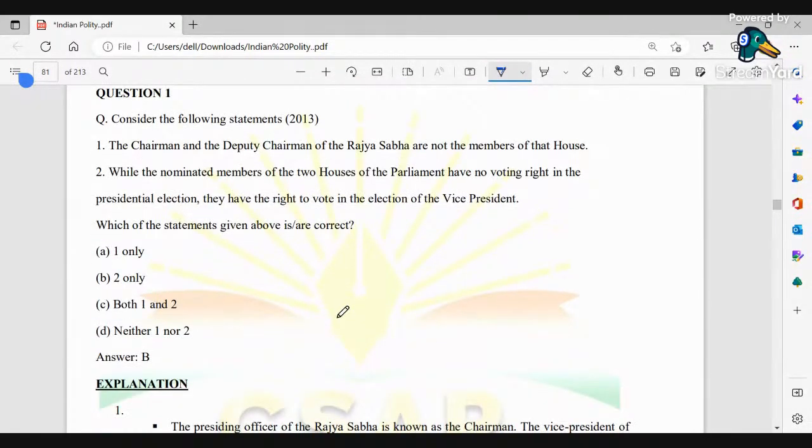Consider the following statements: the chairman and the deputy chairman of the Rajya Sabha are not members of that house, while the nominated members of the two houses of the parliament have no voting right in the presidential election. They have the right to vote in the election of the vice president. Which of the above options is correct? Two only. Obviously, the chairman and deputy chairman need to be members of the respective house, that is the Rajya Sabha. The nominated members of the two houses of the parliament have no voting right in the presidential election, they have the right to vote in the election of the vice president.